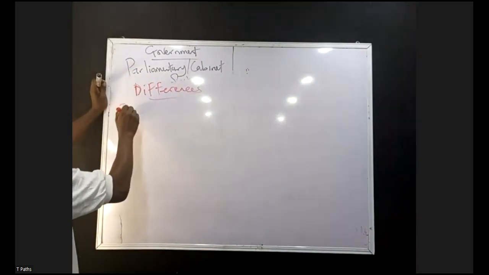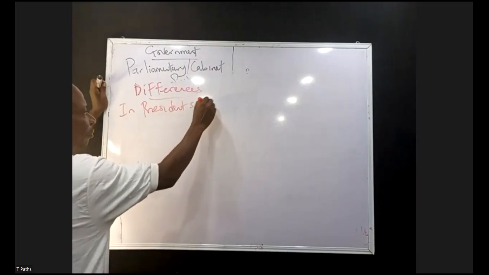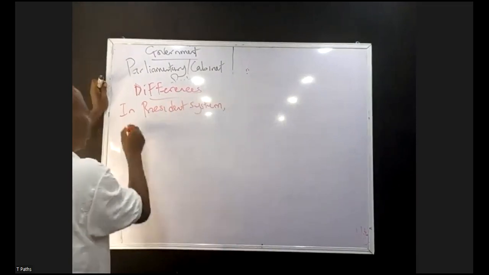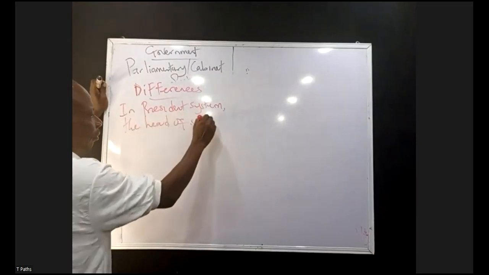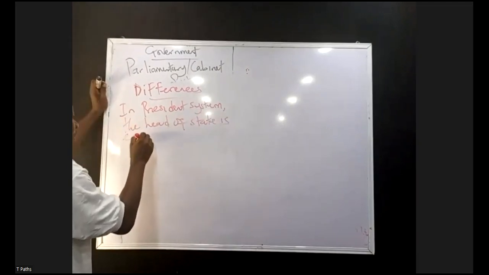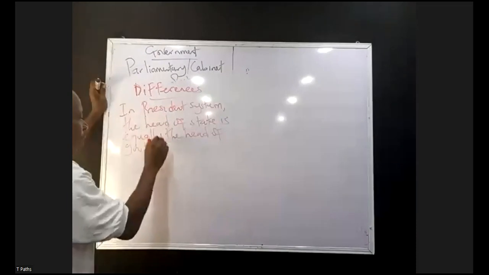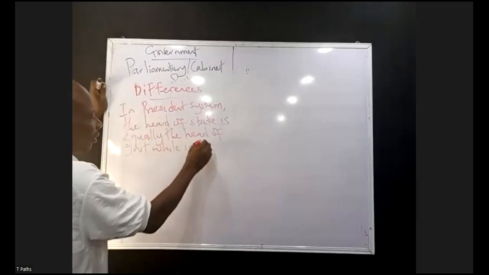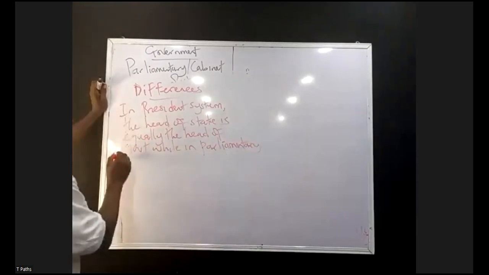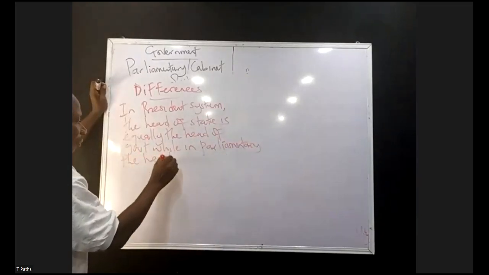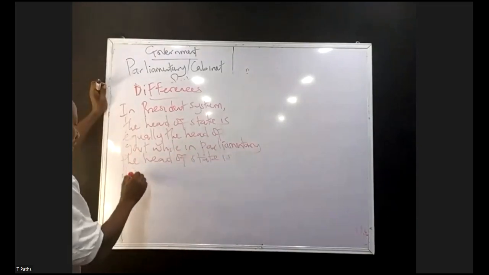In presidential system, the head of state is called the head of government. Why in parliamentary, the head of state is different from the head of government.